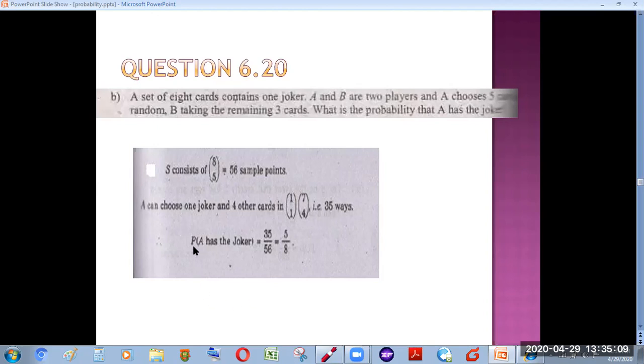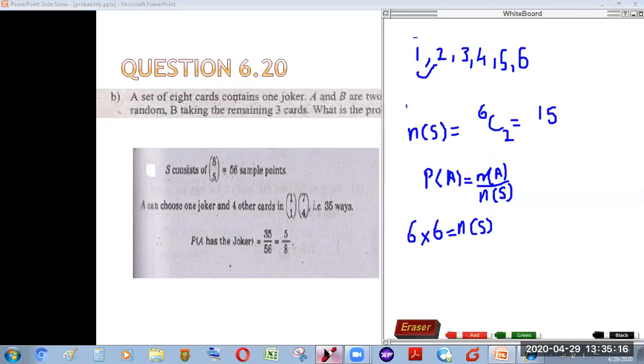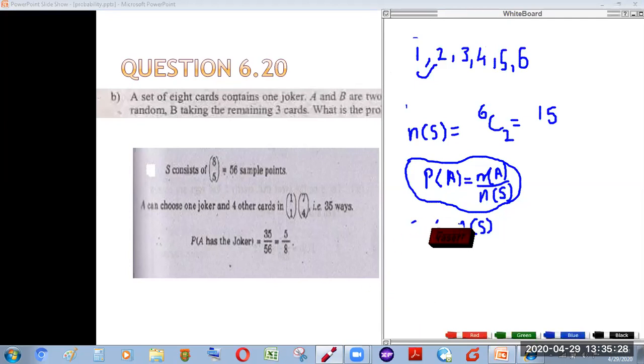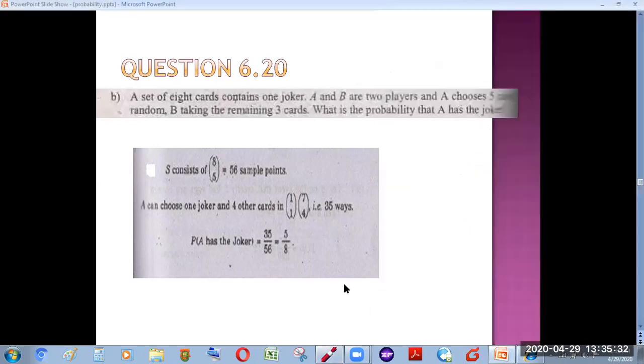So to find the probability that A has the joker, we can very easily find it by using this definition, where n of A here is 35 and n of S is 56. So we can find the probability quite easily, and it must be quite clear.